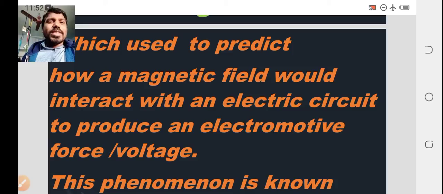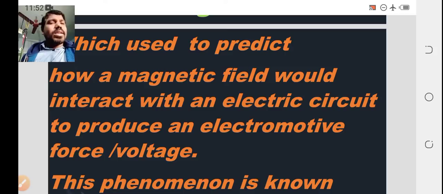It produces electromotive force, in other terms called voltage.